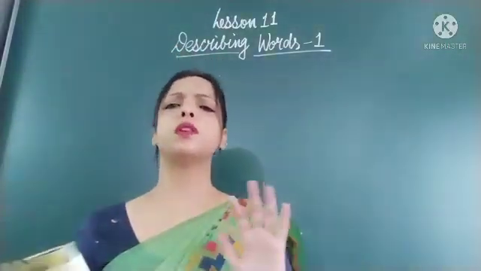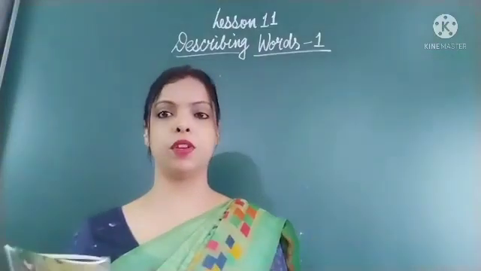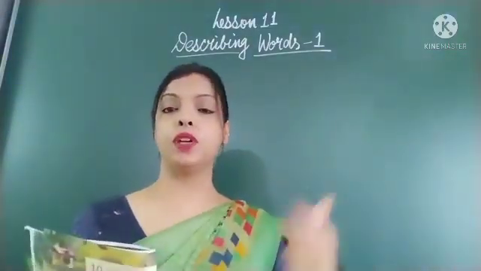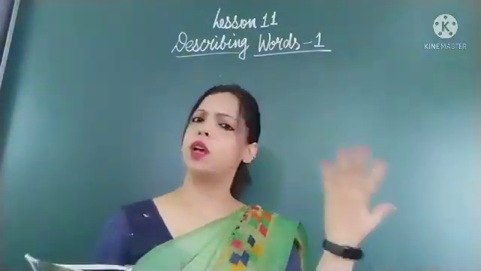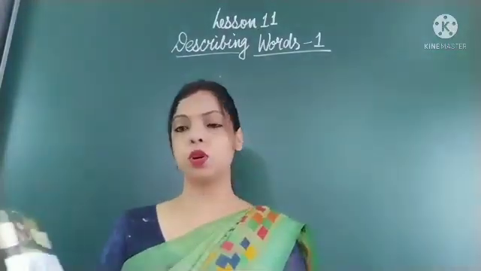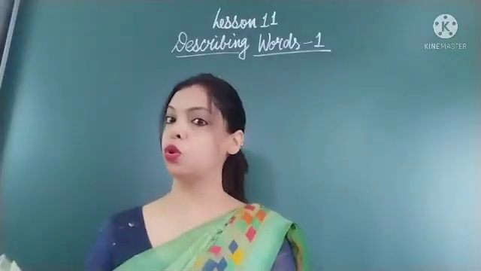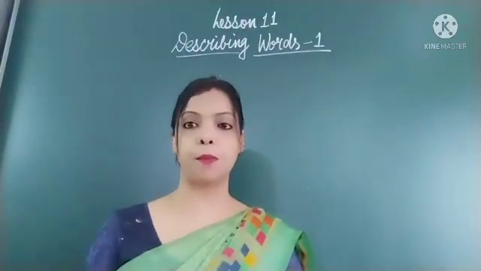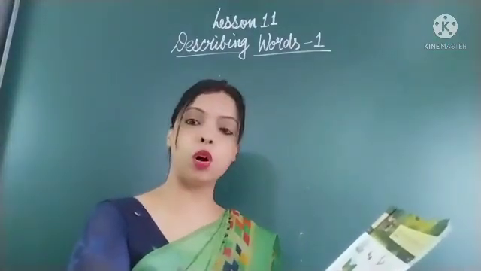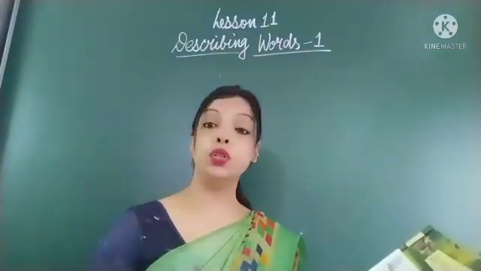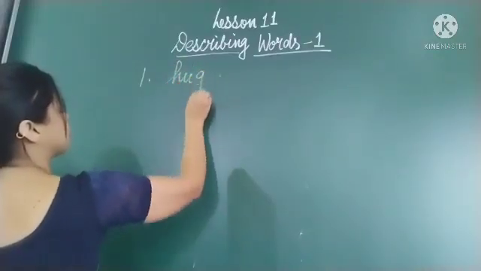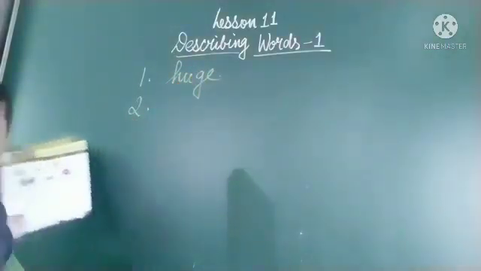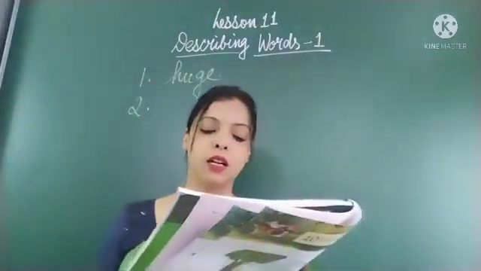See, we can use many words for elephant, like we can use big, we can use huge, we can use enormous, we can use kind. So you can use so many words to describe elephant, but here because words are given, a help box is given, so we will use only any one of these words which is appropriate. So here, according to that help box, which word will go? The elephant is a huge animal. Huge means big. So first one is huge. Second, the lion has a dash mane.